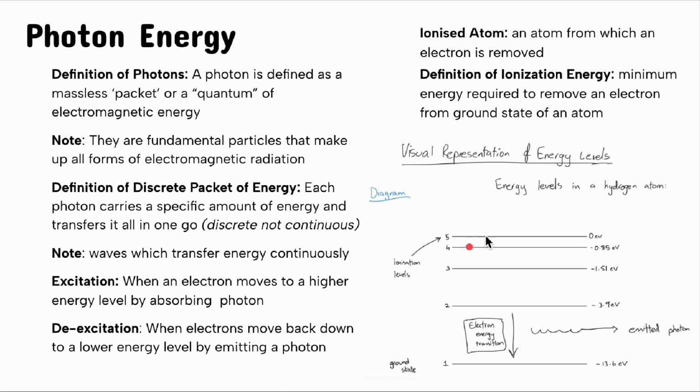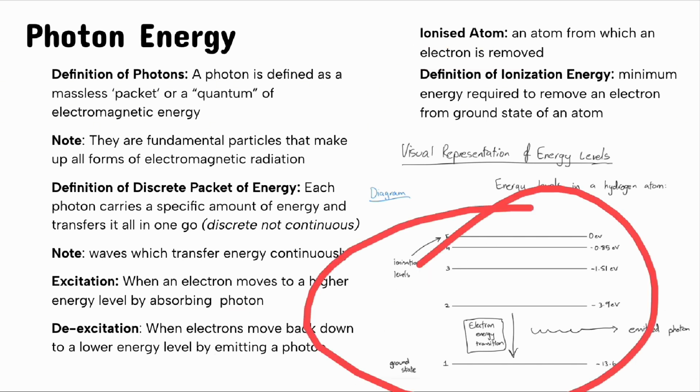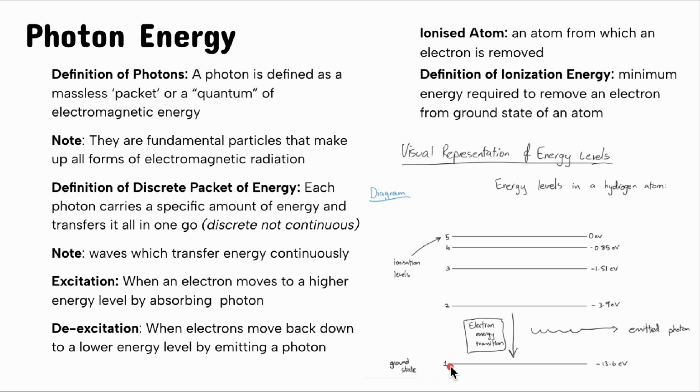Now, let's look at this diagram over here. All right. You have a ground state, as I've mentioned a couple of times in this video already. And this energy level 5, or n is equal to 5, as we talked about previously. Okay, so we got ground state and 5, where the energy level is minus 13.6 electron volts, and this is 0 electron volts.